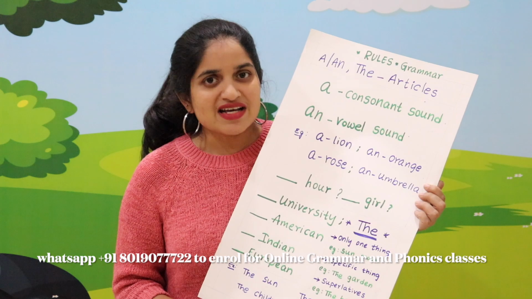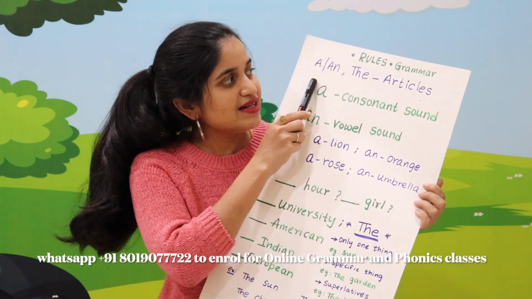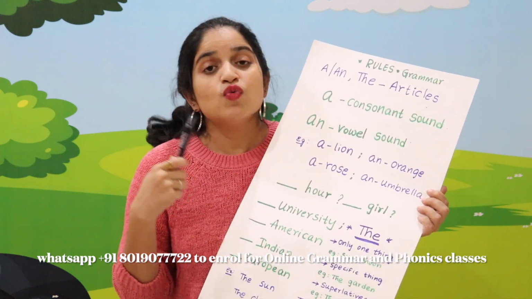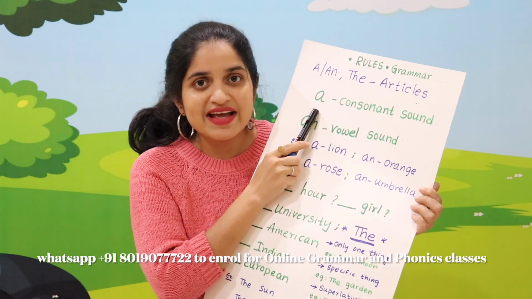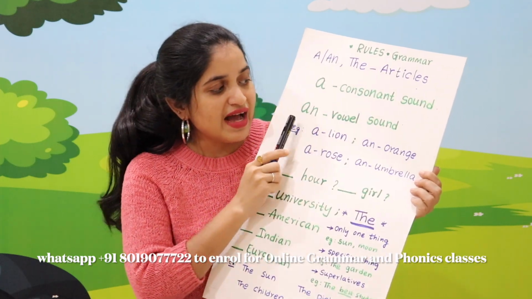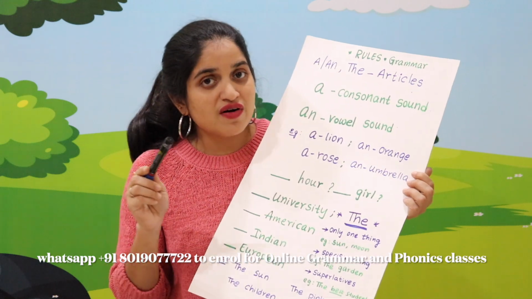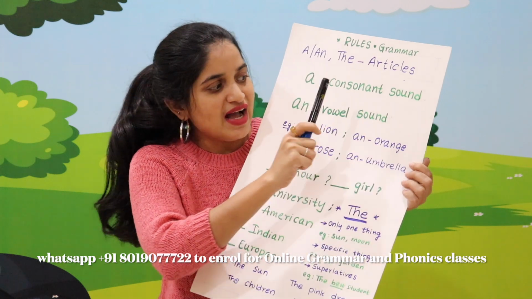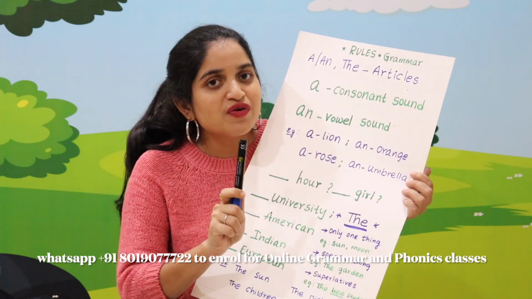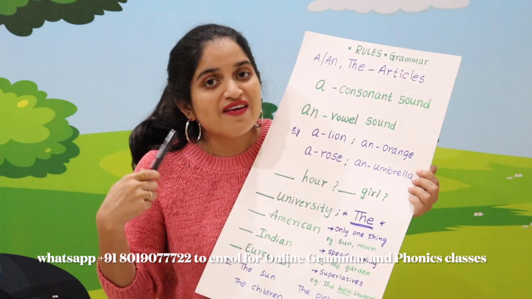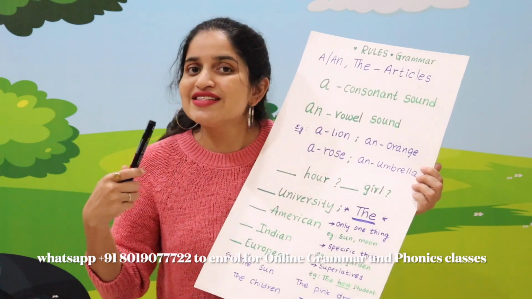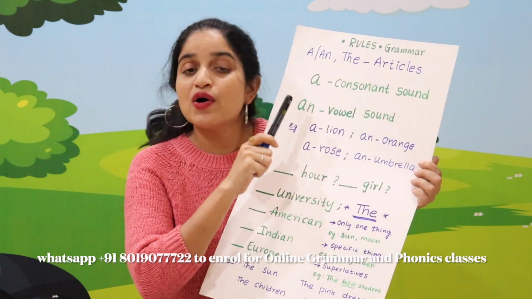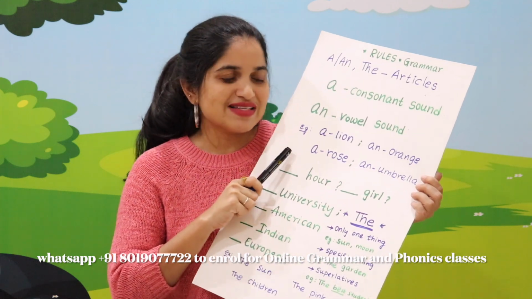So children, in today's class we are going to learn about the articles a, an and the. Let's see their usage. In most schools, we keep hearing that article a is used for consonants and an is used for vowels, which is wrong. But they have to be used before a consonant sound and a vowel sound, not before the consonant or vowel letters. You have to check with the sounds, initial sounds of alphabet to know if you have to use the article a or article an. So let's get into some examples now.